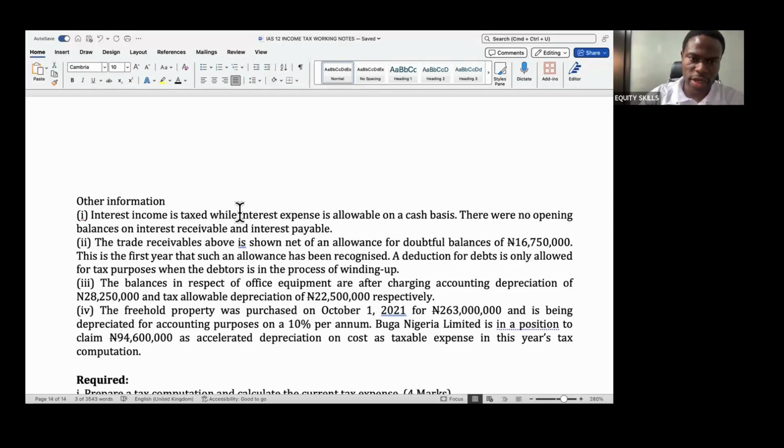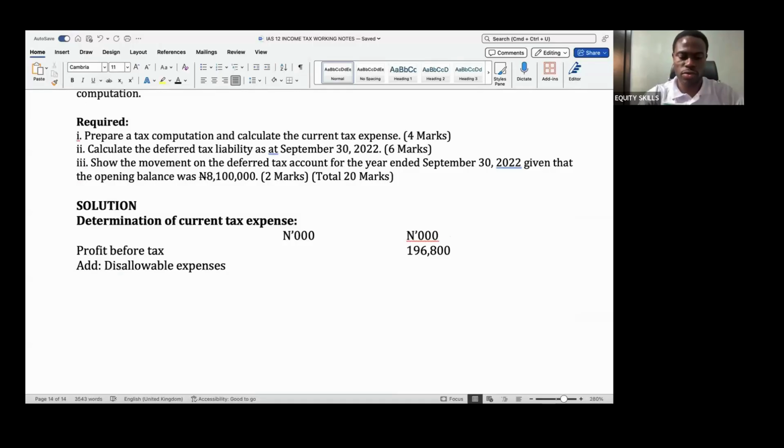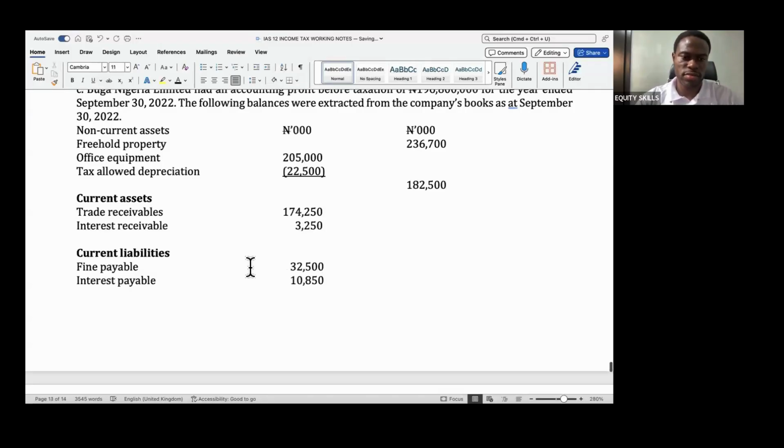However, here, this is an expense. Since it's going to be allowed on a cash basis, it means that the taxman is going to disallow it this year. And this interest income, they will exempt it from income this year. But we'll get there. Let's deal with this one that they will disallow this year, since it's going to be allowable on a cash basis. So the interest expense, how much is it? 10,850.